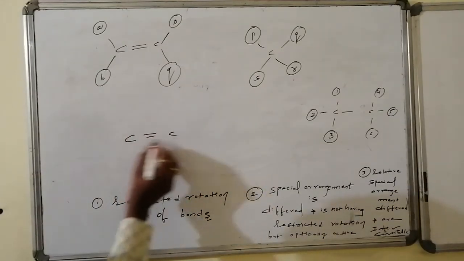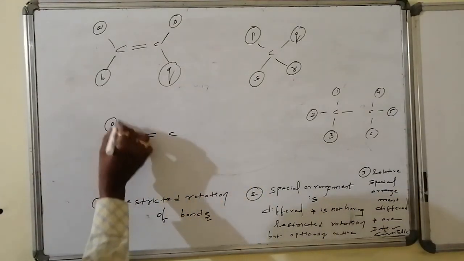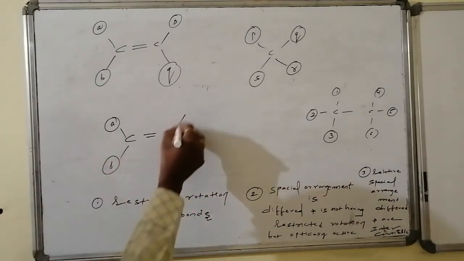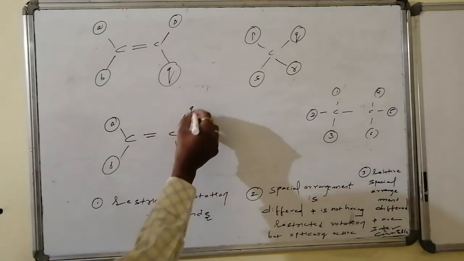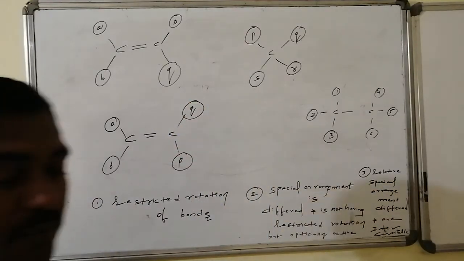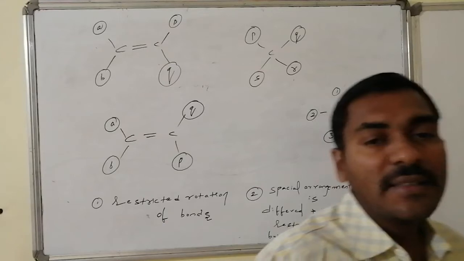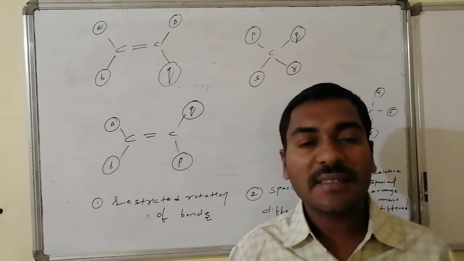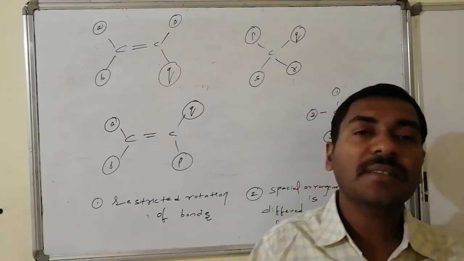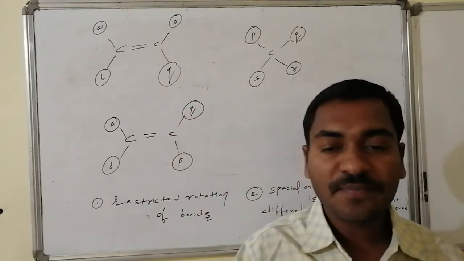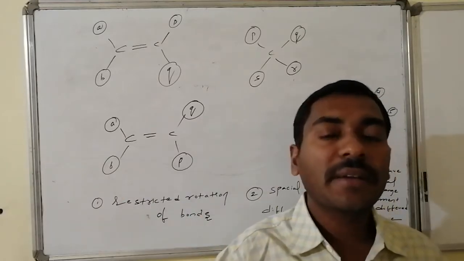But what happened here? Here see, this is A and this is B. I am not making any disturbance on the first atom. Whereas on the second atom, instead of P, I am writing here Q group, and instead of Q, here I am writing P group. Here that bond is not allowed to move to any extent. As a result, the bond does not participate in rotation. The corresponding valencies are always restricted. However, the molecule is appearing on the board.